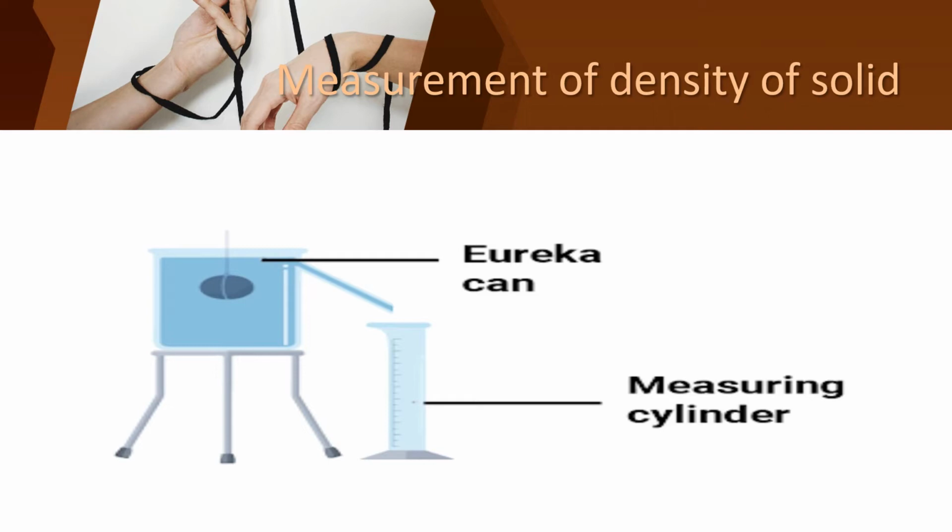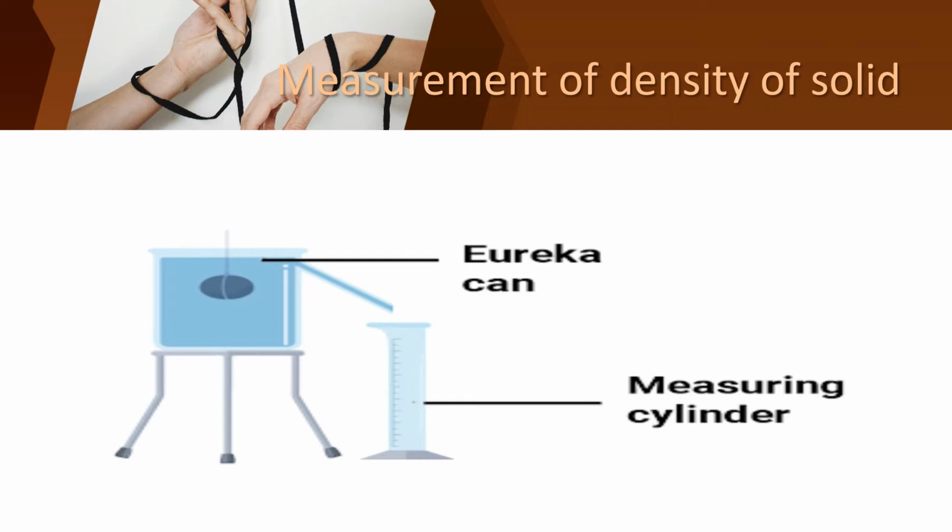We are going to find the density of the solid by using this Eureka can. We will see what materials are needed for this activity. First of all, we need a Eureka can. You can see the Eureka can, there is a spout. If you fill water more than its storage level, it will overflow through that spout.